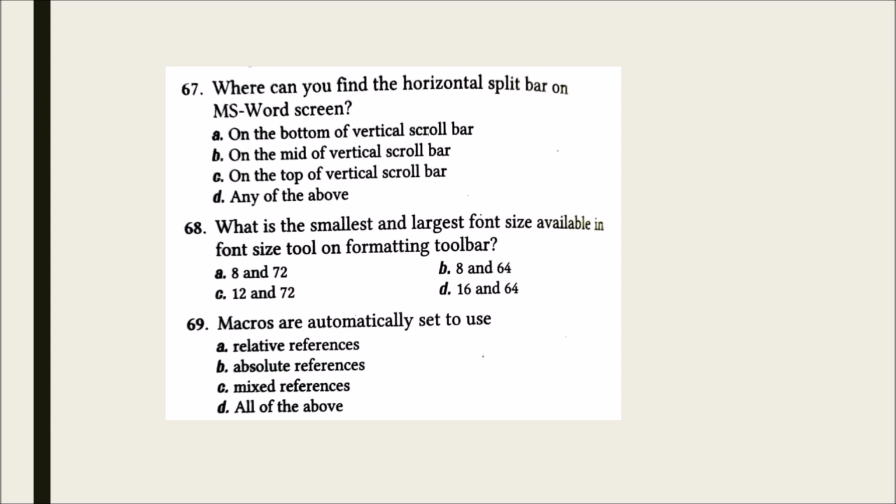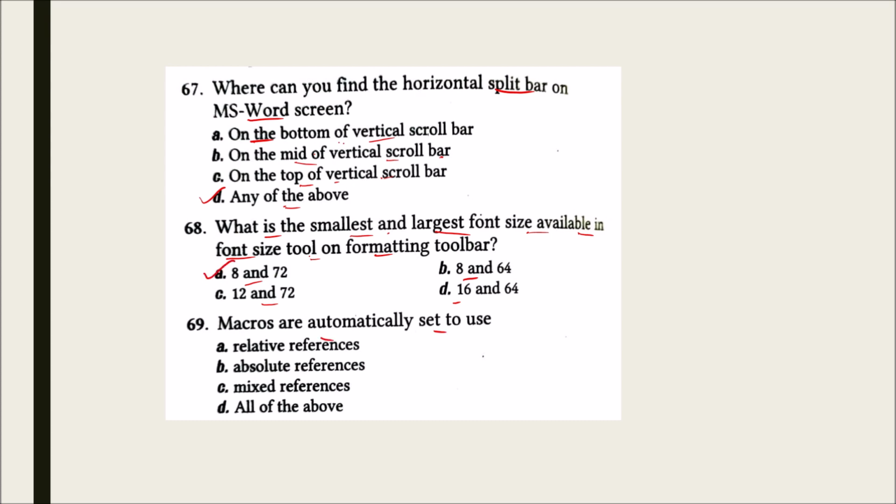Where can you find the horizontal split bar on MS Word screen? On the bottom of vertical scroll bar, on the mid of vertical scroll bar, on the top of vertical scroll bar, or any of the above? And the correct option for this is any of the above. What is the smallest and largest font size available in font size tool on formatting toolbar? 8 and 72, 8 and 64, 12 and 72 and 16 and 64. And the correct option for this is 8 and 72.